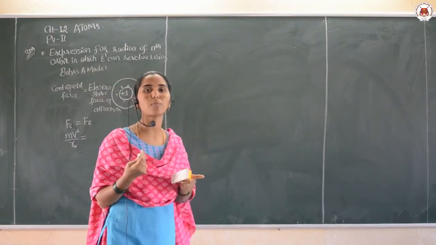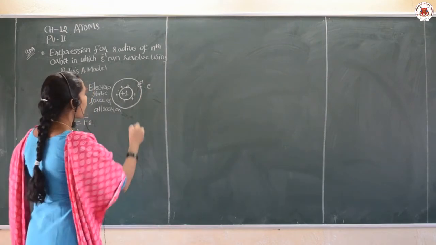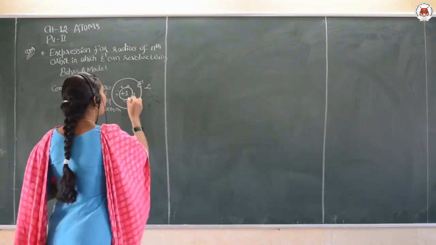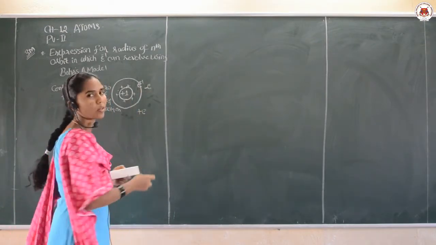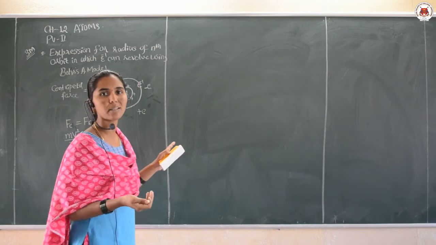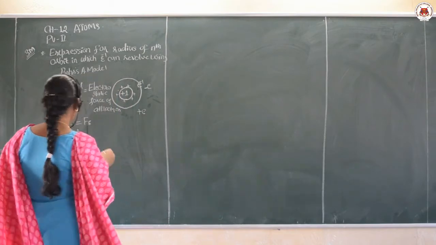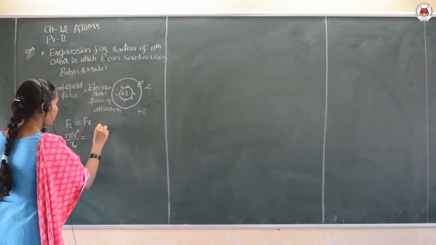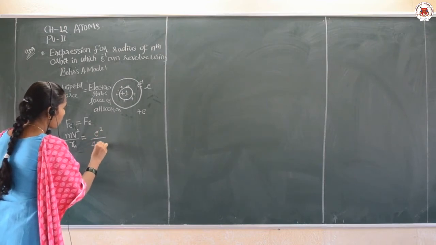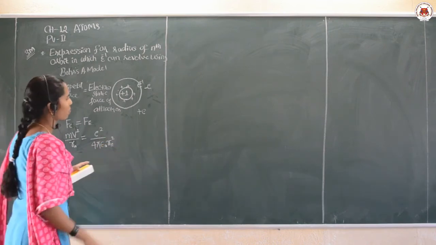What is the Coulomb's formula here? The charge of the electron is e, and if you take it as minus e, then the charge of the proton is plus e, because the electron is negative and the proton is positive, but the magnitude is the same. Therefore, by this formula, e square upon 4 pi epsilon naught Rn square.